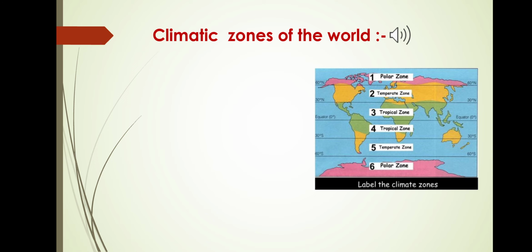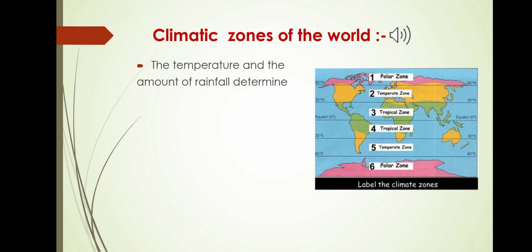Now we will discuss the climatic zones of the world. The temperature and the amount of rainfall determine the climate of a place. The whole world is divided into climatic regions, or heat zones, according to the type of climate they have. There are three types: one is the torrid zone, another is the temperate zone, and another is the frigid zone.